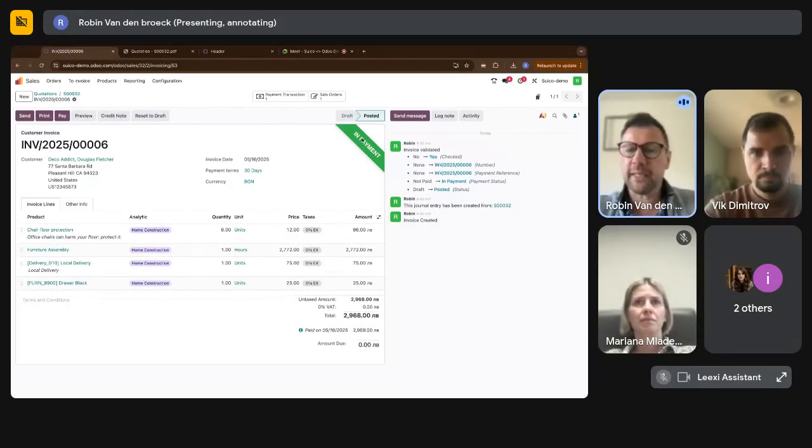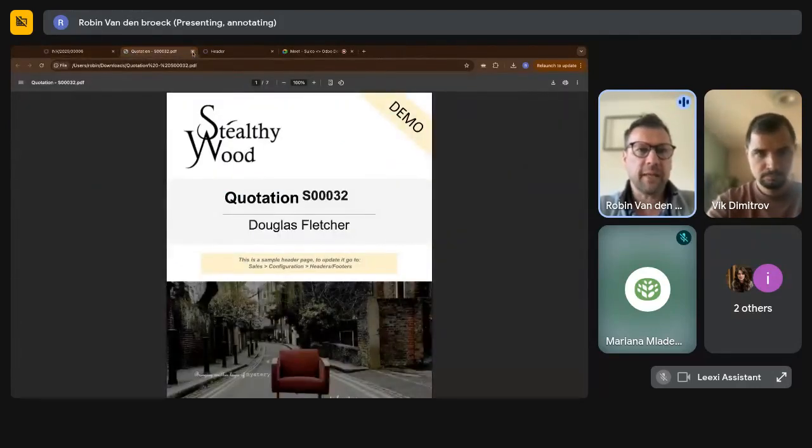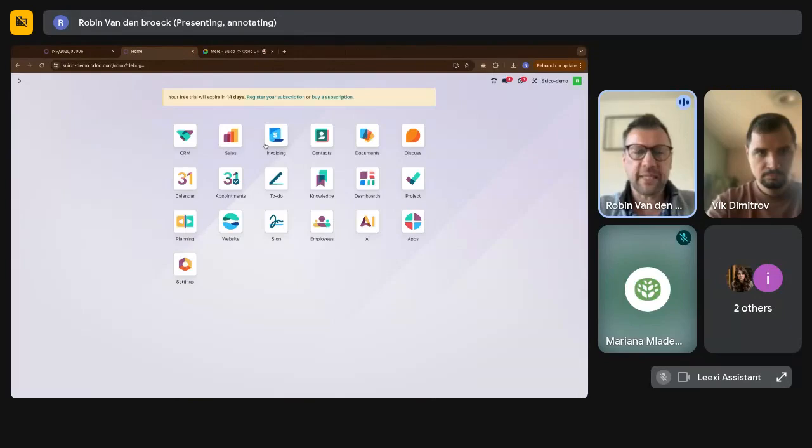So we can start confirming this, and it automatically detects that there is already a payment done for this invoice because it was paid through the portal. But it's in payment. It's not paid yet because, in fact, in Odoo, or actually in every accounting, you should always check with your bank account to be sure that it's there. Because maybe the website or the customer can say they paid it, but it has to be checked. And this is all possible. I'm going to open it in a separate tab. It's going to make it a little bit easier.